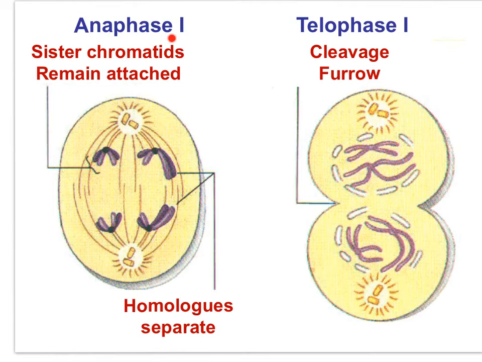In anaphase I, homologs are separated, but sister chromatids are not. In telophase I, new nuclei form. We have 2 haploid cells produced. Now, pay close attention. I will not display another set of slides showing the second cell division of meiosis.